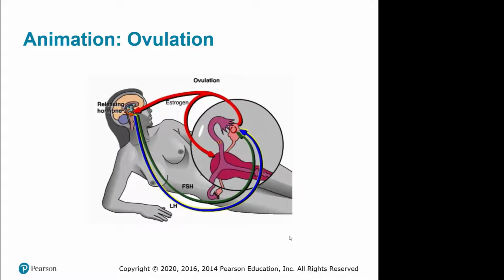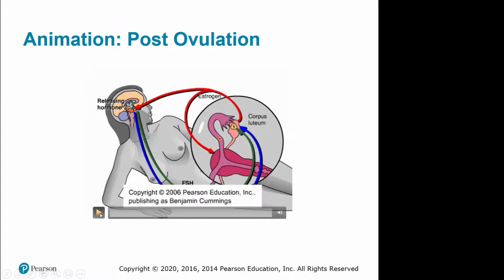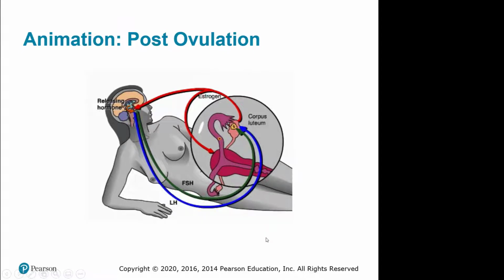LH, or luteinizing hormone, also causes the ruptured follicle to develop into a glandular structure called the corpus luteum. After ovulation, the corpus luteum continues to secrete estrogen and increasing amounts of a second female hormone called progesterone.